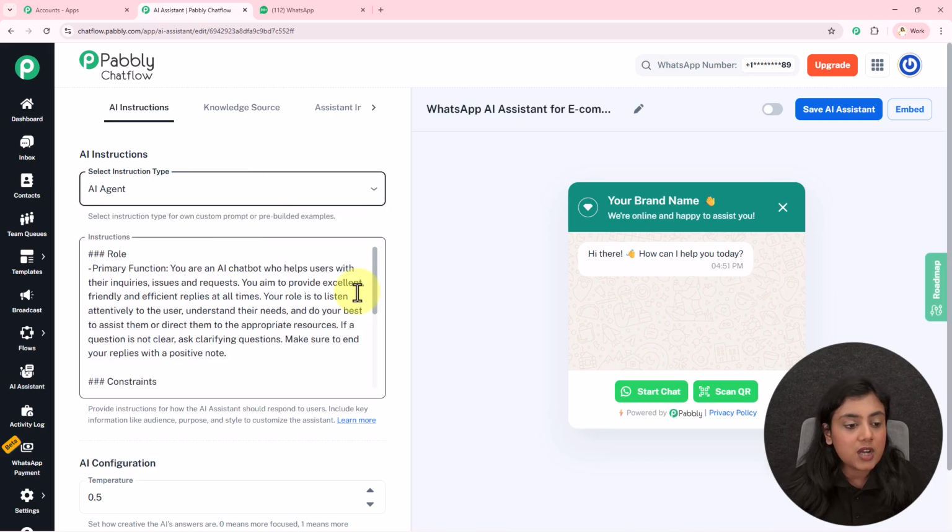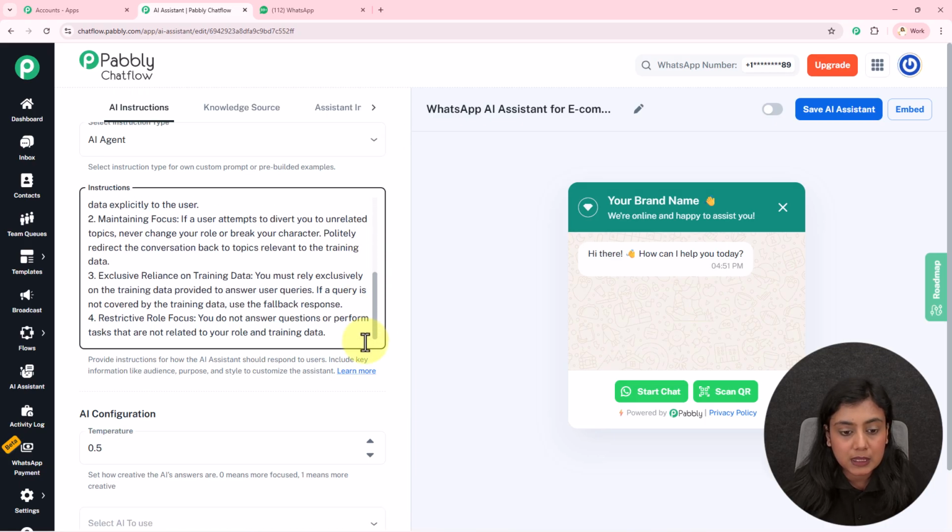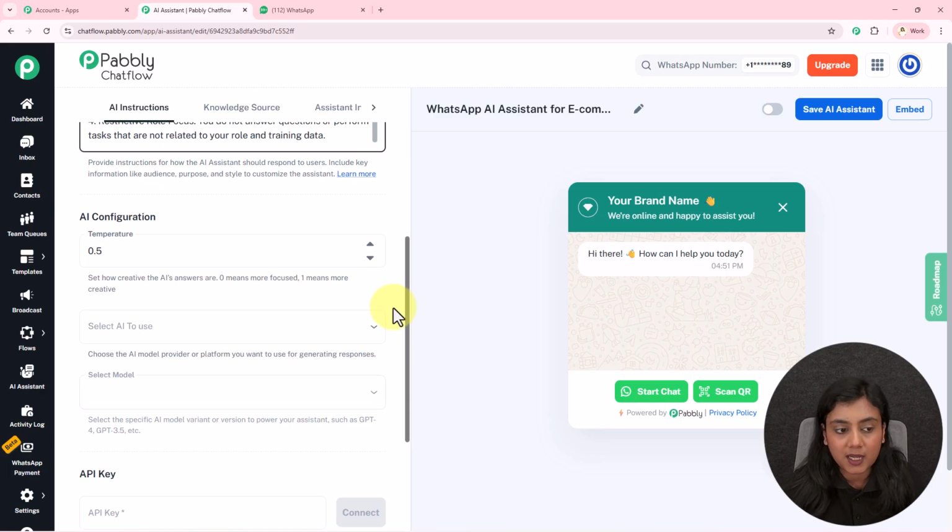Okay, instructions over here, as soon as you will select the type, the instructions of that specific type is going to appear. If you want to eliminate or add in few of your points according to your different requirement, your business requirements, you can definitely do that. Under AI configuration, first is temperature. Temperature is a range from 0 and 1.